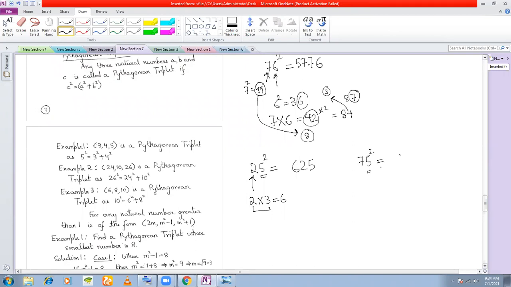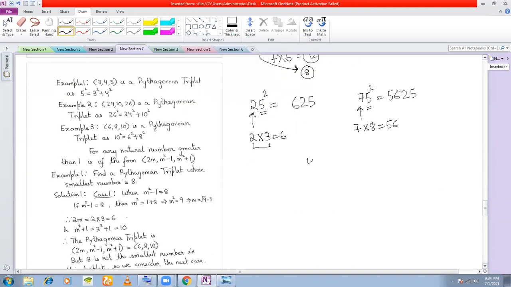Suppose you want to square 75. So you write the square of 5, which is 25, at the end. What is the number here? 7. What is the next number after 7? 8. So you multiply the next number after 7 to get 56. So you write 56, 5625. Okay. Suppose you want to square 45.